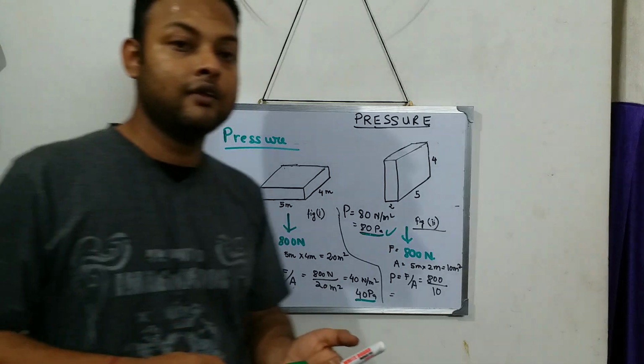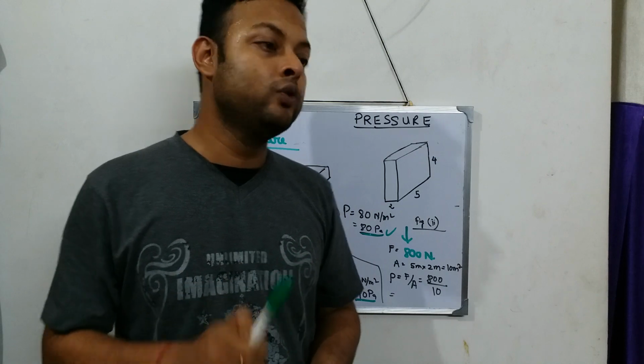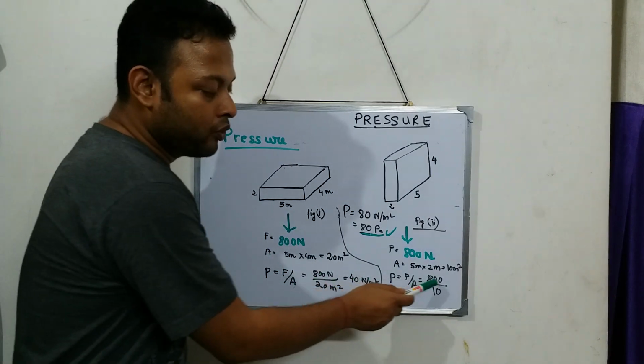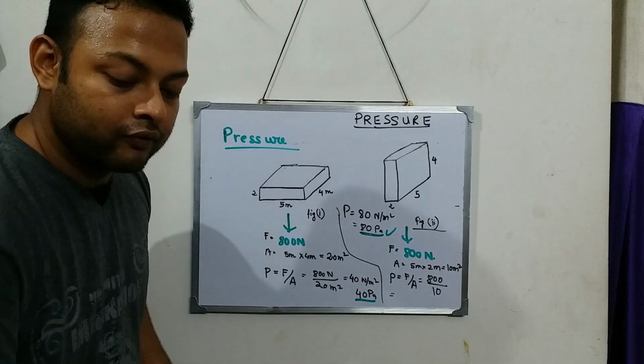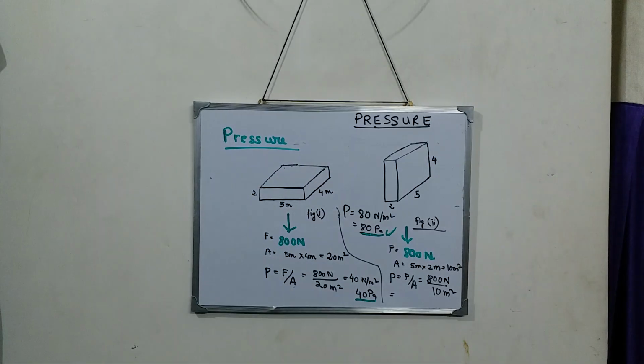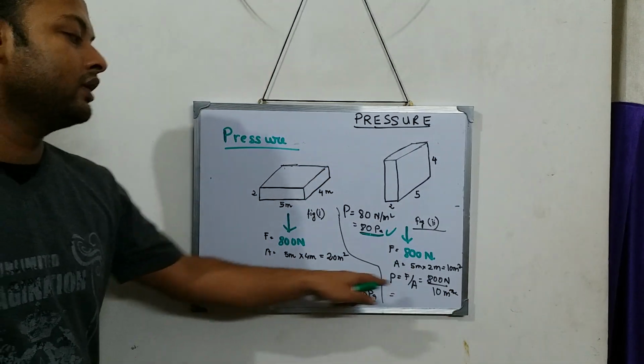So what is pressure? Force by unit area. Pressure is nothing but force by unit area. Now see, force in both the situations is the same, 800 Newton and 800 Newton.